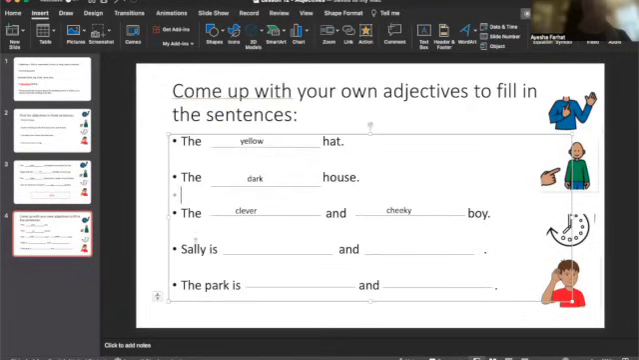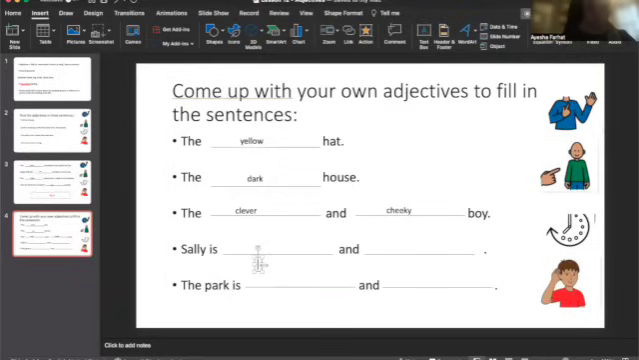Okay, let's move on to the fourth sentence. Sally is something and something. Ooh, so I need to describe something that Sally is. I can describe the way she looks, her characteristics, her clothes. I'm going to say Sally is tall. Give it a bit of a different, instead of describing her characteristics, I'm going to describe the way she looks, her appearance. Okay. So I'm going to say Sally is tall